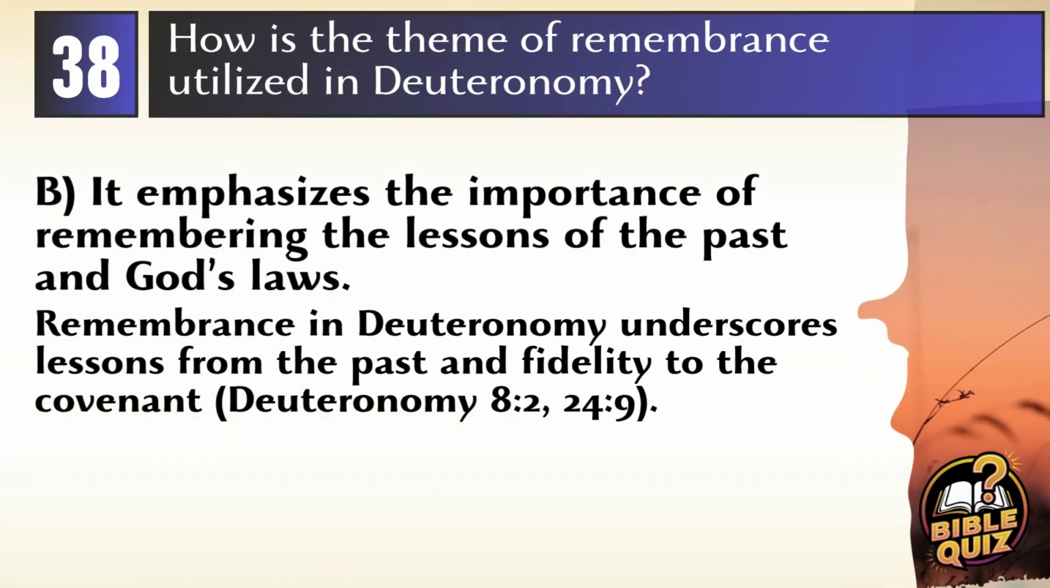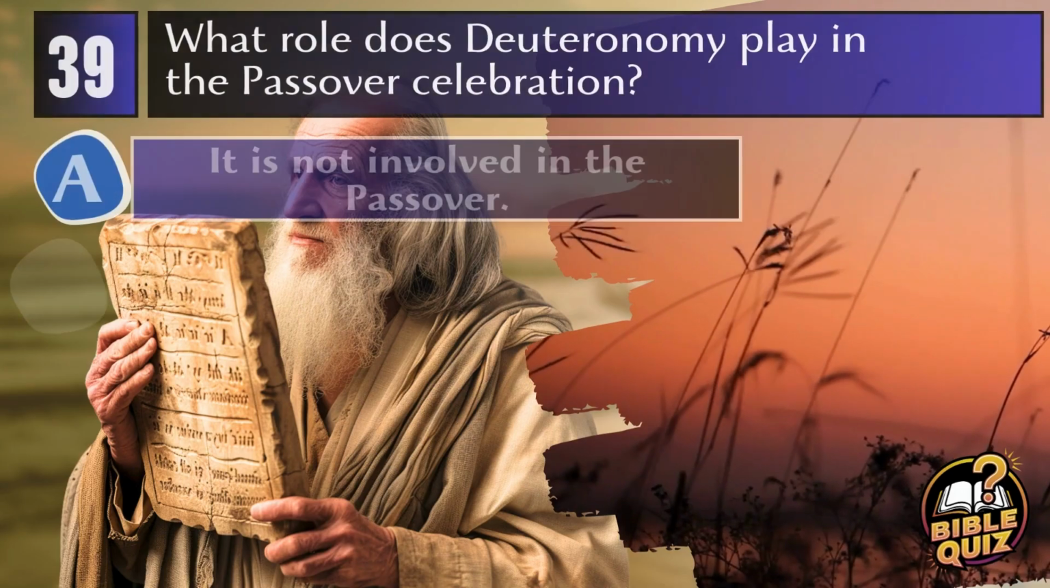Answer. B. It emphasizes the importance of remembering the lessons of the past and God's laws. The theme of remembrance is crucial in Deuteronomy, used to emphasize the importance of remembering the lessons of the past, God's laws, and the experiences of the Israelites to ensure fidelity to the covenant. Deuteronomy 8:2, 24:9.